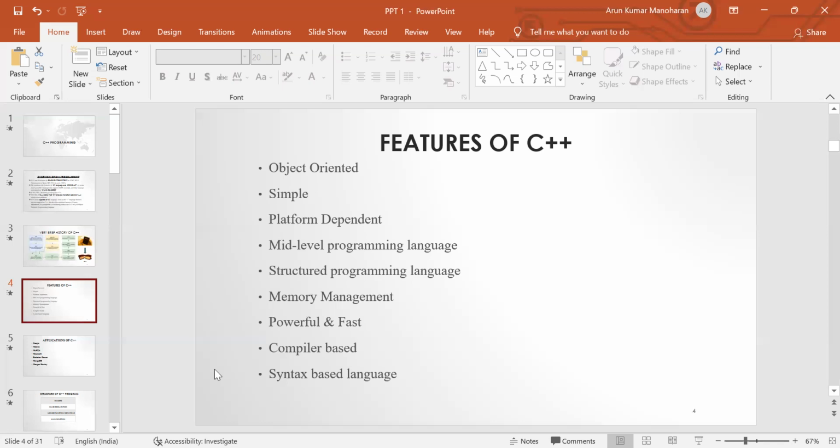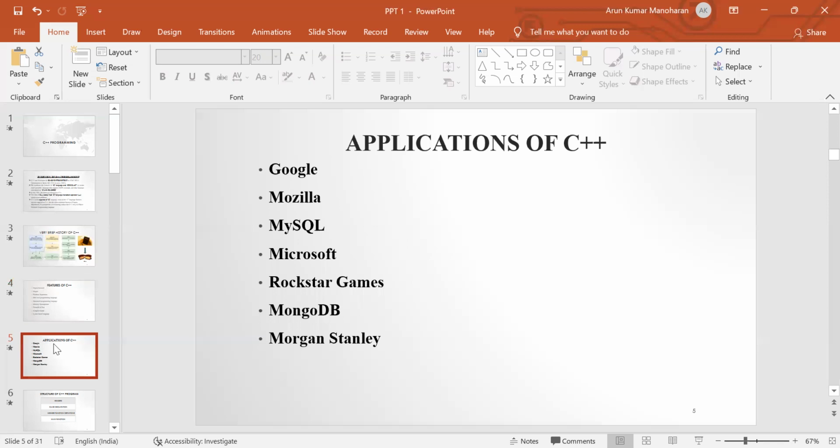Next, we are going to discuss the applications of C++ language, where we are using this C++ language. C++ is a widely used programming language for writing large scale commercial applications for end users.